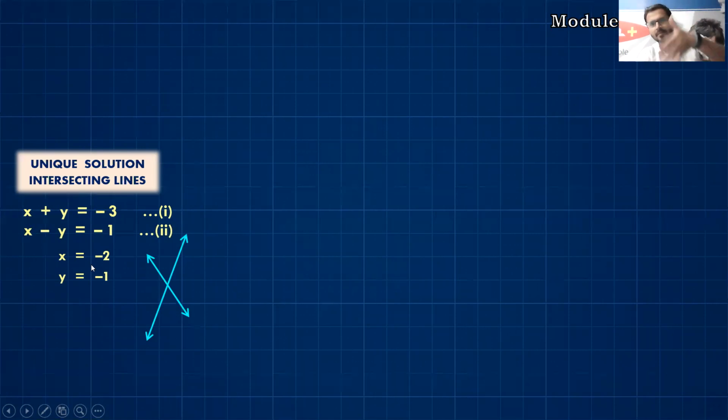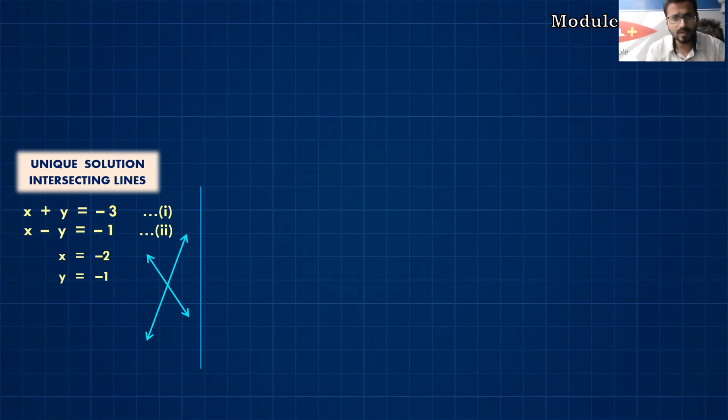If you are getting some answer of x and y, then we say that it's a unique solution, or intersecting lines. So basically, if you solve these equations, you will get only one answer. It is minus 2 and minus 1. No other solution you are going to get. Okay? And the two lines that you will be drawing on the graph will always intersect.